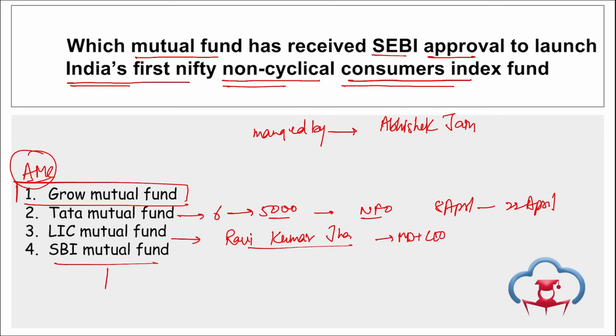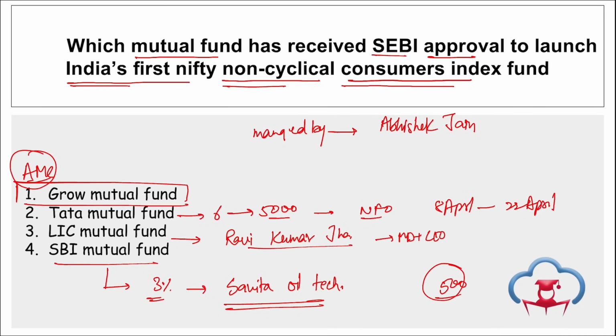Then if we talk about SBI Mutual Fund, they have acquired a 3% stake in Savita Oil Technologies. Right? Take a note of this. Then in this fund, remember, the fund will primarily invest your money, that is 95 to 100%, in equities, and the rest, 0 to 5%, will be allocated to debt and money market instruments. Here the minimum investment will start from 500 rupees with additional investment in multiples of 1 rupee.